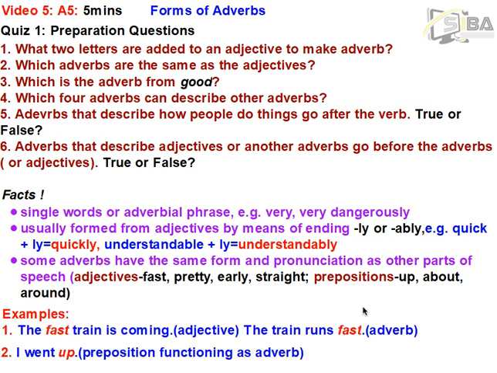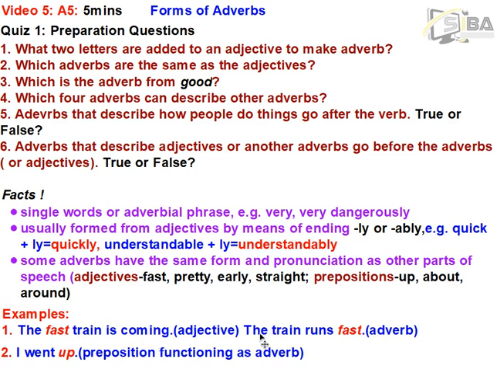Let's look at the examples. Example 1. The fast train is coming. The noun train is being described by the word fast. As we all know, an adjective describes a noun. So in this context, the word fast has been used as an adjective.